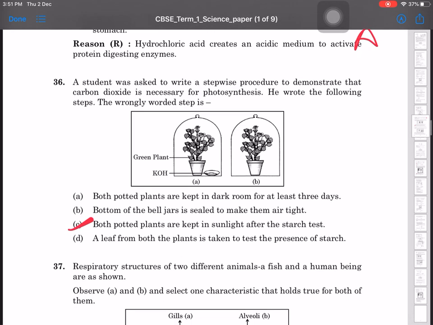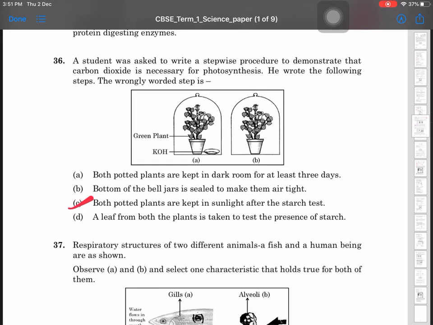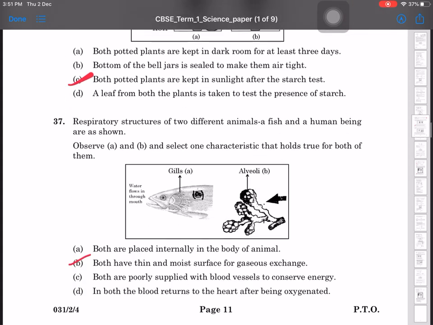36: A student was asked to write a stepwise process to demonstrate that carbon dioxide is necessary for photosynthesis. He wrote the following steps. Both potted plants are kept in sunlight after the starch test. तो starch test के बाद उनको sunlight में रखने की जरूरत नहीं होती. तो ये C option correct नहीं है इसमें.